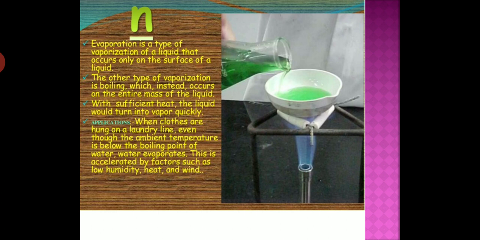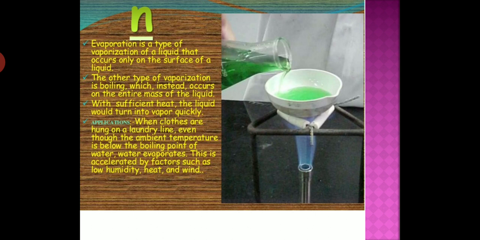If we talk about the applications of evaporation, you can see in daily life, when clothes are hung on a laundry line, even though the ambient temperature is below the boiling point of water, water evaporates. This is accelerated by factors such as low humidity, heat and wind. We have discussed in the first chapter also what evaporation is and what factors affect it. Evaporation is the process by which water changes into water vapor below its boiling point. And the factors are low humidity, heat and wind.